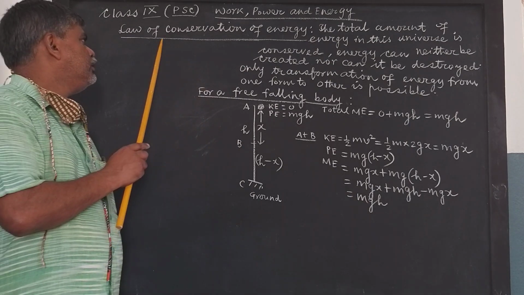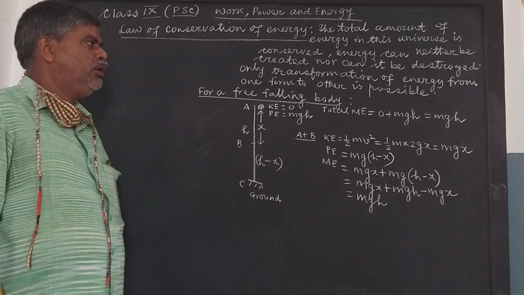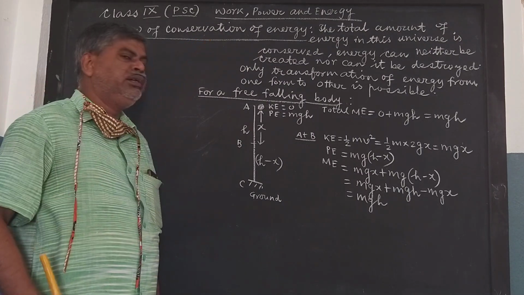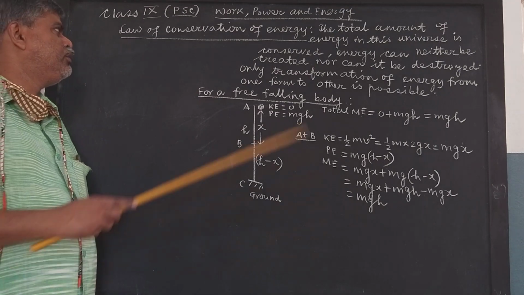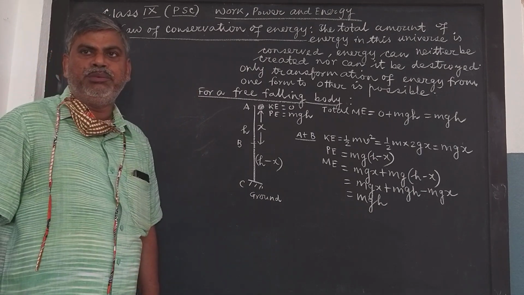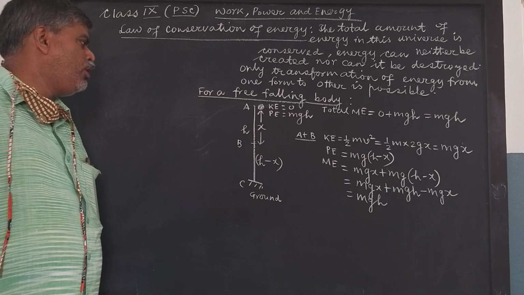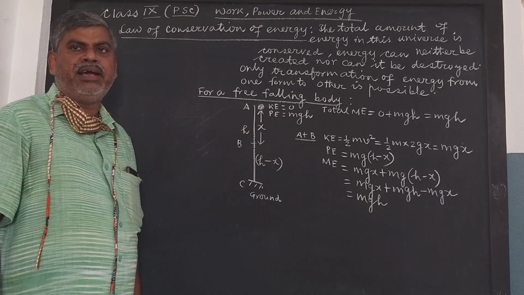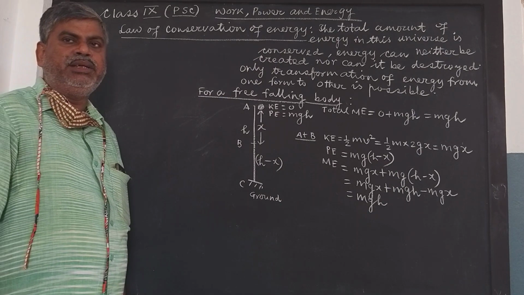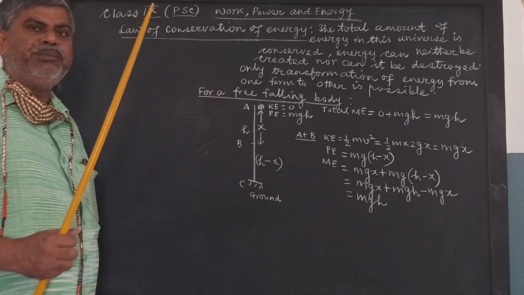Now, as in this chapter we are particularly emphasizing mechanical energy, we will see the practical application of this law of conservation of energy, more specifically in the case of mechanical energy. We shall take up a case which we also call the principle of energy. This theorem may be stated in this way: if a body falls freely under acceleration due to gravity from some height, then its total mechanical energy during the fall remains constant. We can easily prove it.